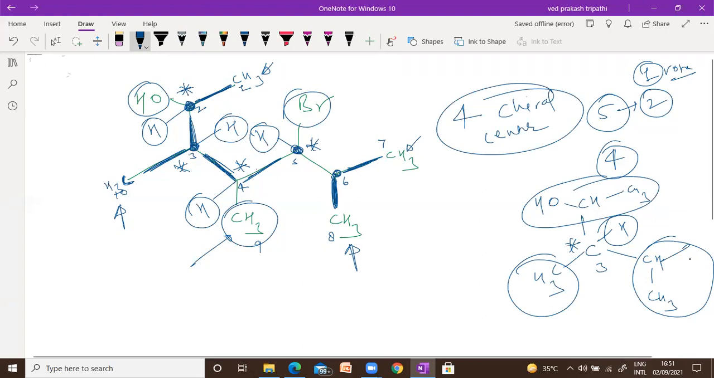Does it make sense to you guys? Please tell me. Any doubt? You can say carbon number 3 has different connectivity. Left is methyl, one is hydrogen, and the top is the OH-containing branch, and the right side has a hydrocarbon chain, which is different in nature. So number 3 is also a chiral center.